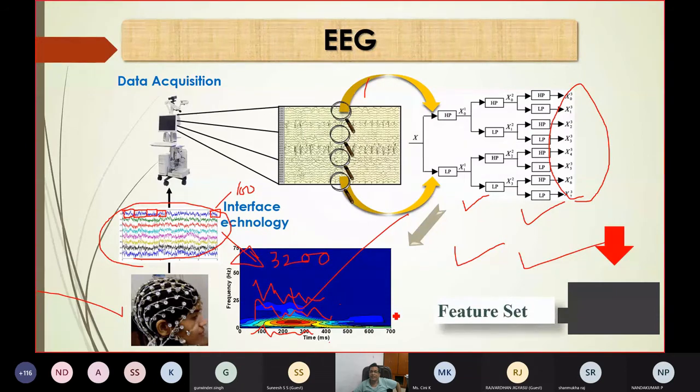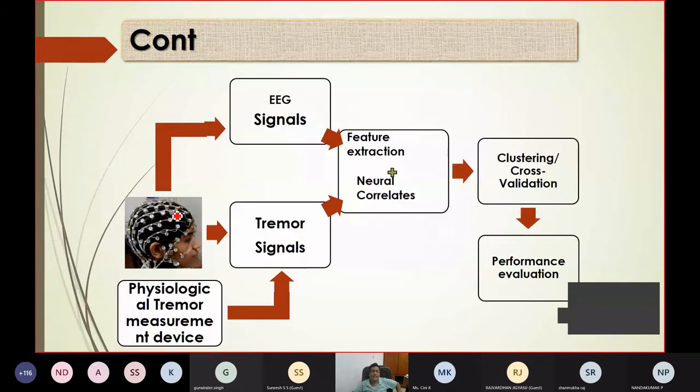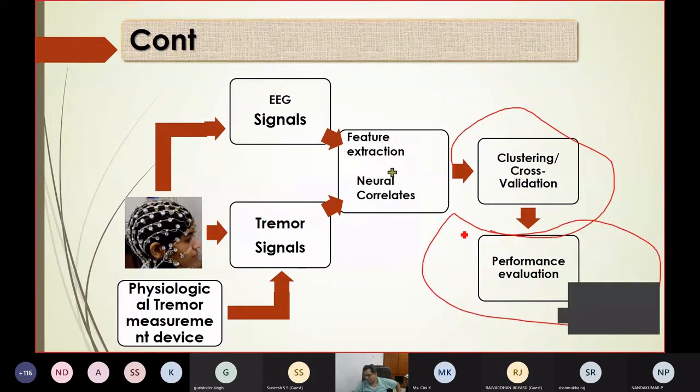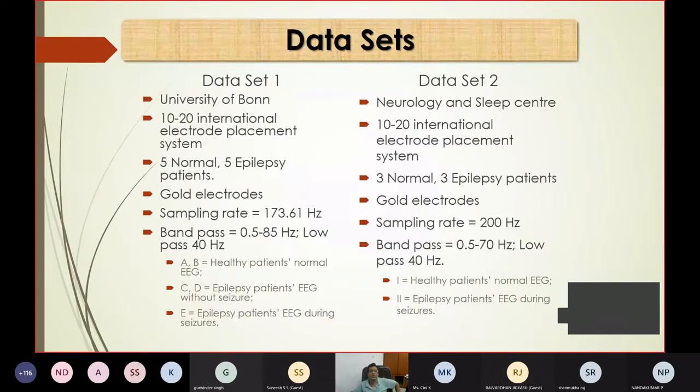So I am getting the feature, I am obtaining the feature set. The next thing is this feature set is put in a classification algorithm. Either you can do clustering, if you don't know the classes, or you can do classification if you know the classes. So this is the main idea of this particular example which I am giving to you. This classification is done, I will show you now.